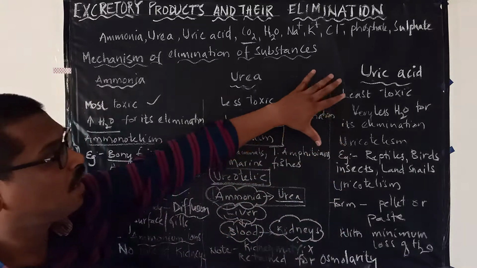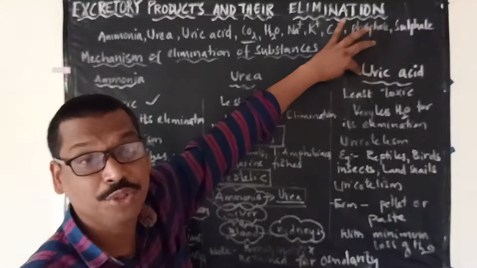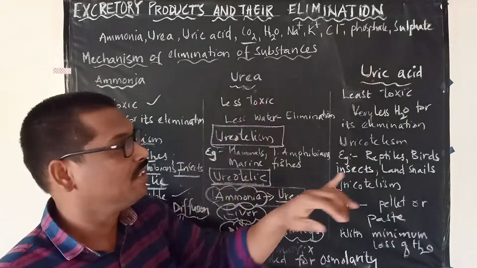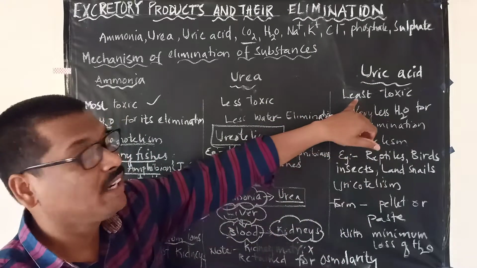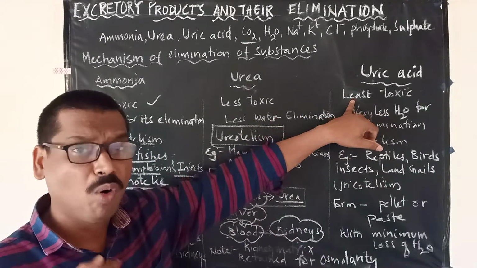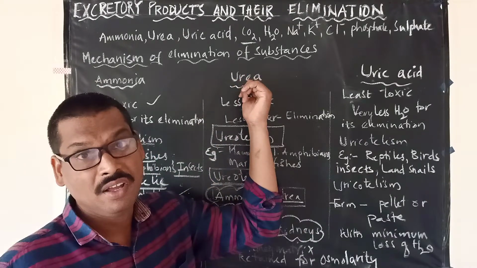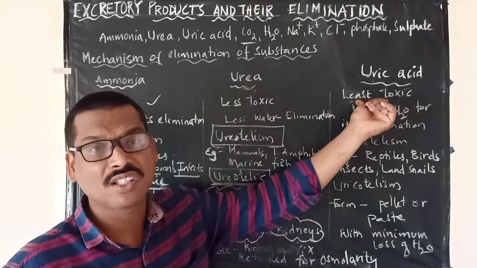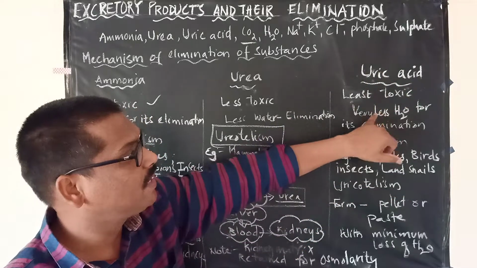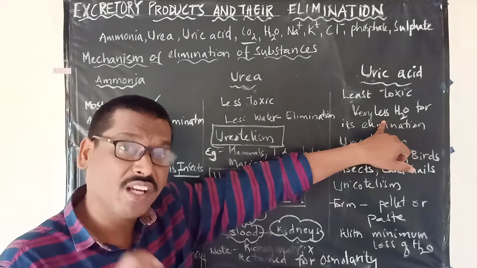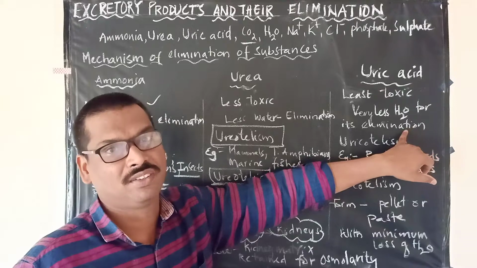And now the last one, uric acid. Uric acid is the least toxic. More toxic is ammonia. Less toxic is urea. Very less toxic, the least toxic, is uric acid, and it requires a very small amount of water for its elimination.